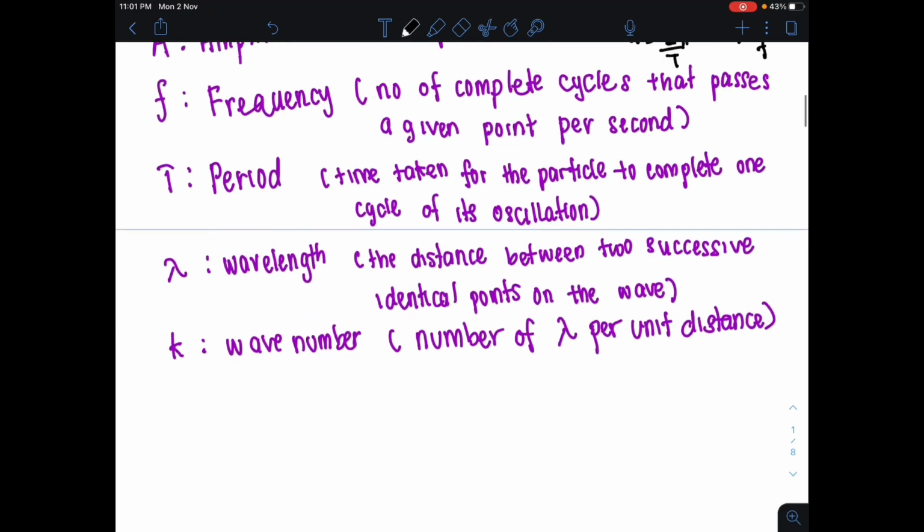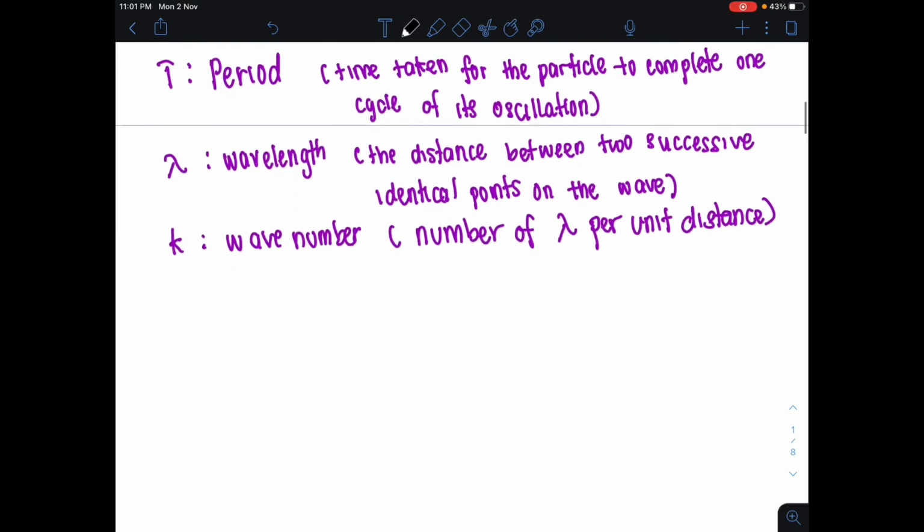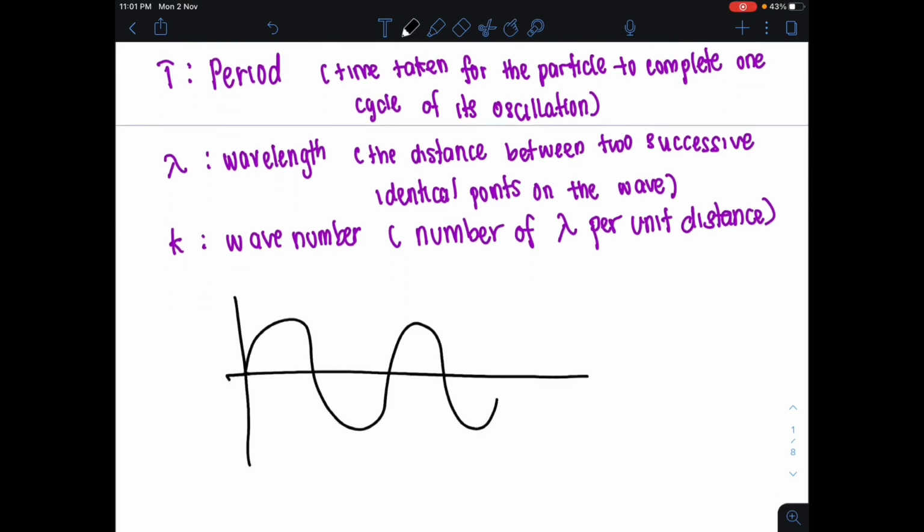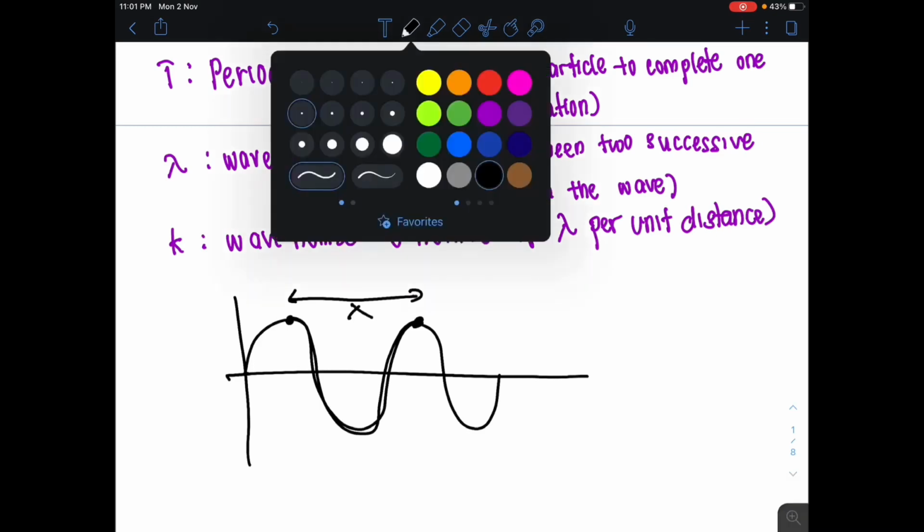Okay, so let's say kita ada, this is my wave. So distance between two successive identical points. Maksudnya kalau saya pilih titik saya sini, dari sini sampailah for me to come back here is one wavelength. Lambda kita panggil. Satu wavelength from two successive identical points.